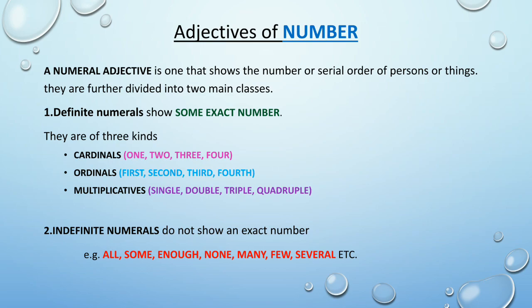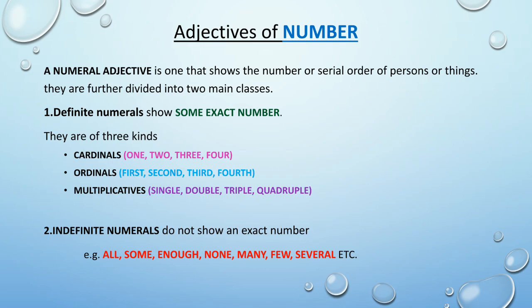Cardinals such as 1, 2, 3, 4, 5, 6. These are known as cardinals. Ordinals like first, second, third, fourth. These are known as ordinals. Multiplicatives like single, double, triple, quadruple. Okay. These are known as multiplicatives. So these all are adjectives of number.